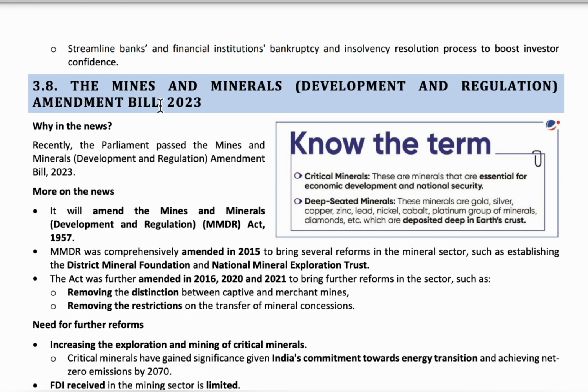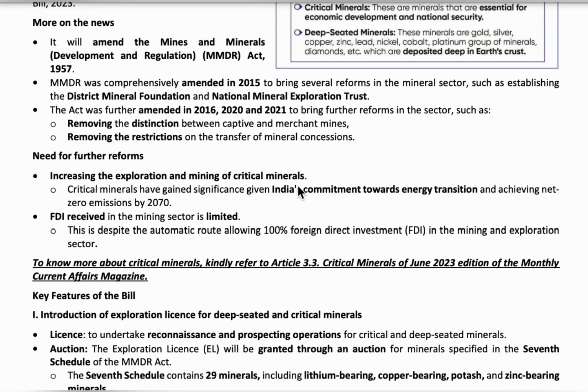Critical minerals here are very important for economic development. For exploration and expanding mineral extraction infrastructure in India, this act is needed. So opening up the private sector for some atomic minerals was also included. Okay, that is about the topic.